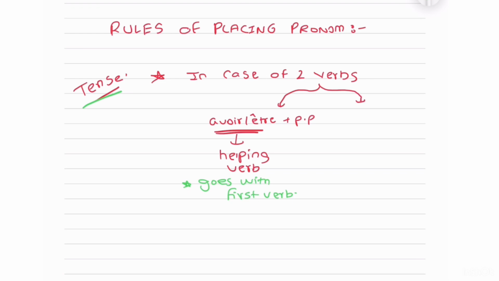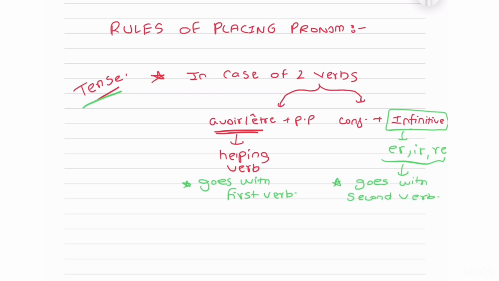Then we have a situation where the first verb is conjugated and the second is your infinitive, that is, it is not conjugated, like in futur proche. In futur proche, you have aller conjugated plus whatever verb it is in infinitive form. Whenever there are two verbs and the second is not conjugated, that is, it is in er, ir or re form, there your pronoun will always go with the second verb.